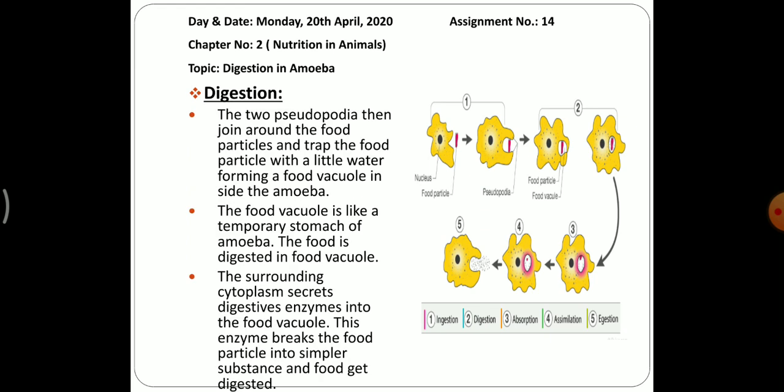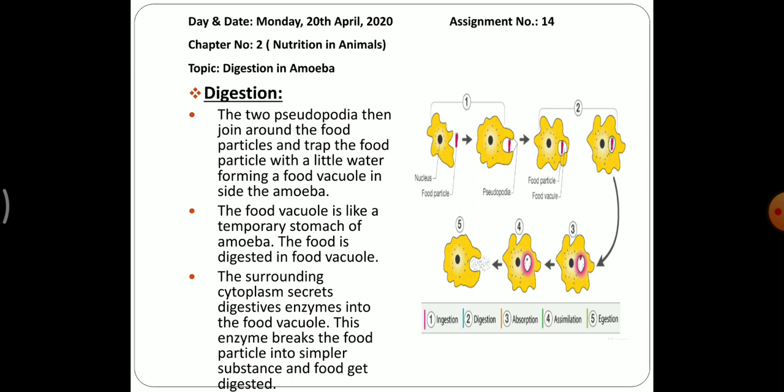Then next part is the digestion. How does digestion take place? The two pseudopodia then join around the food particles and trap the food particle with a little water, forming a food vacuole inside the amoeba. The food vacuole is like a temporary stomach of amoeba.